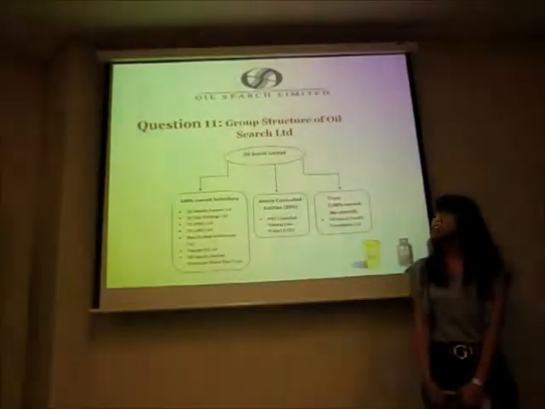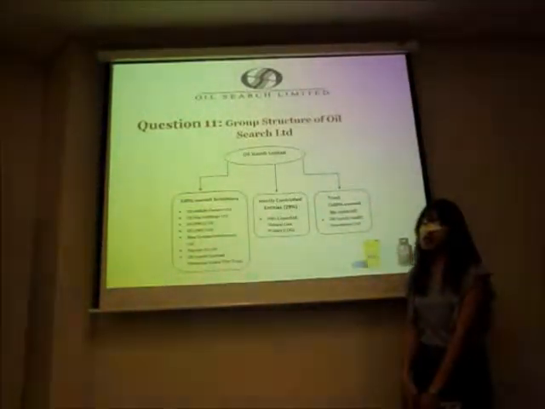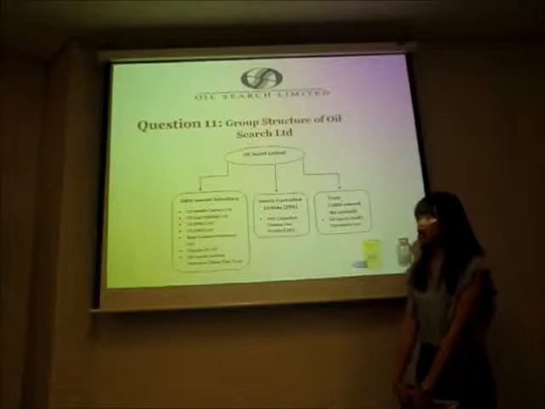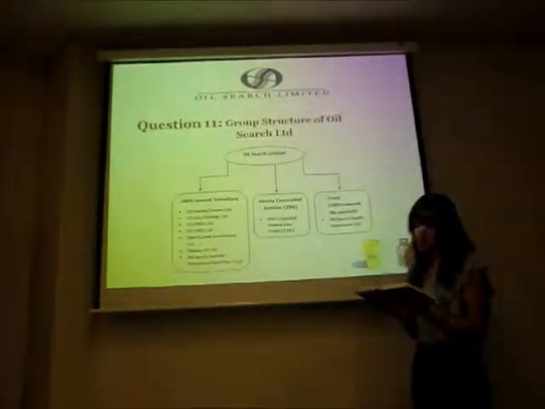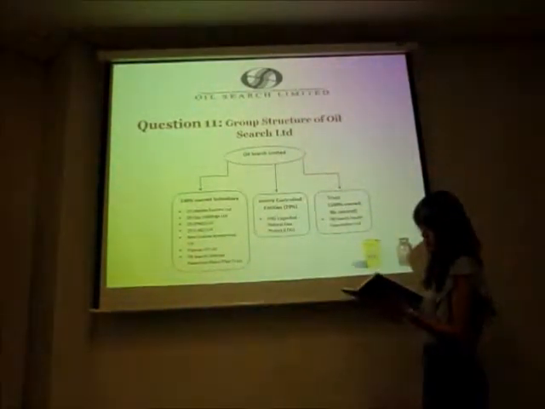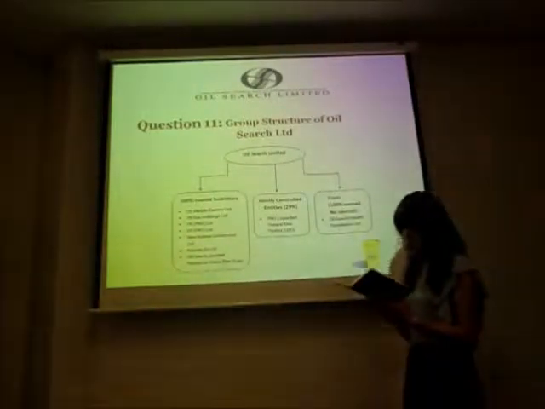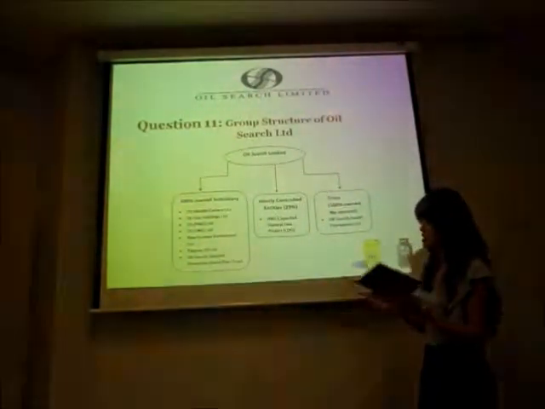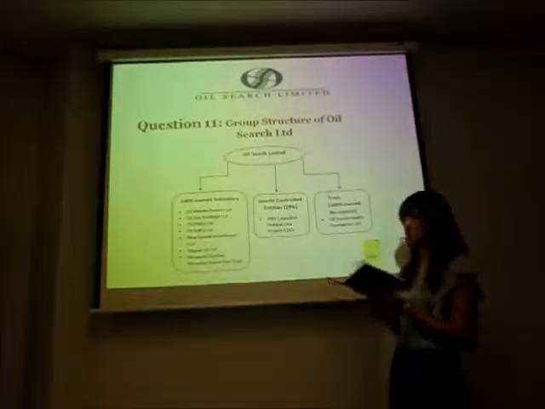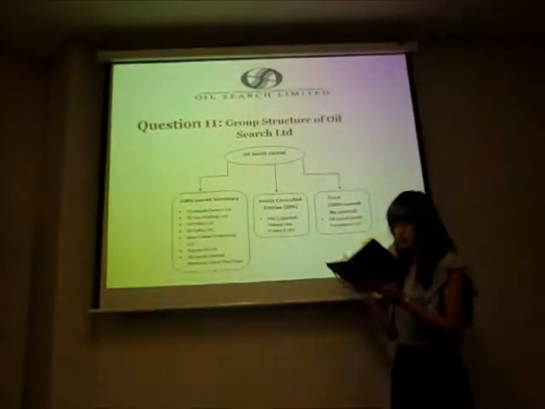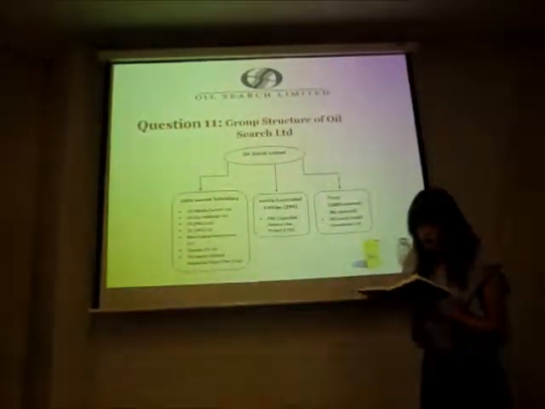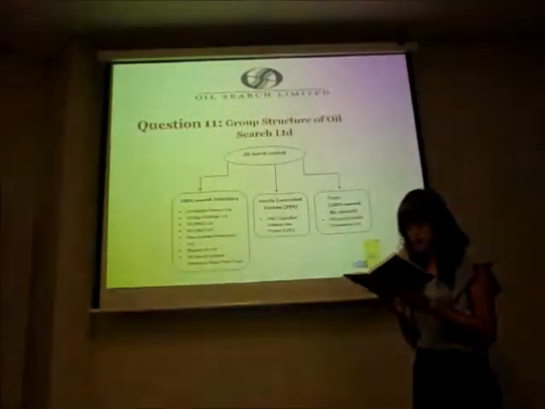About question 11, below is a diagram showing the group structure of Oil Search Limited, and we can see on the most left hand side the subsidiary which is 100% owned by Oil Search Limited. So Oil Search Limited has 100% direct control over this subsidiary, which firstly is Oil Search Limited Middle Eastern Limited. It includes Iraq, Libya, Tunisia and ROI Limited. Following next is Under Gas Holdings Limited.